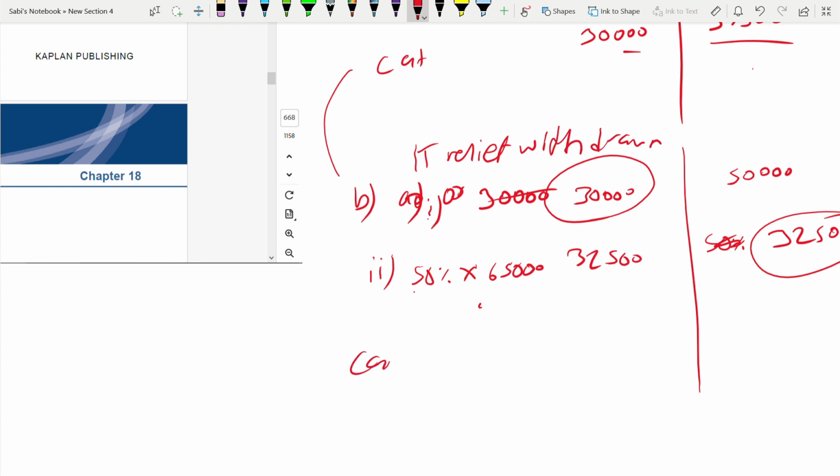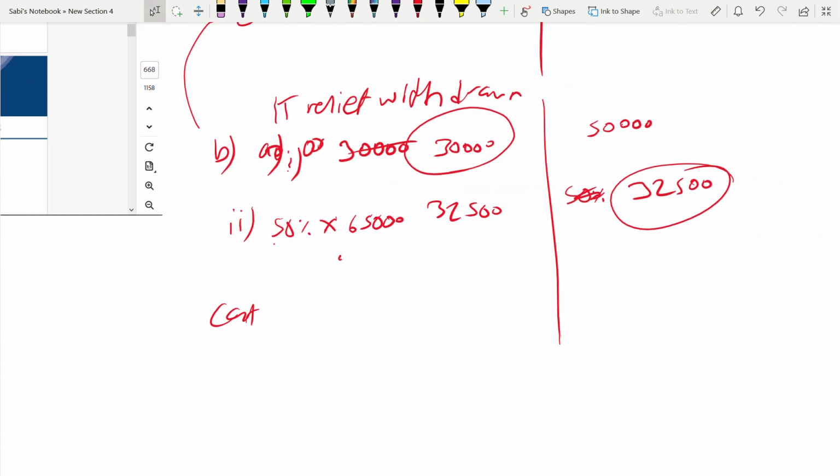Now CGT withdrawn. So here it is the percentage of income tax relief withdrawn into gain exempt.